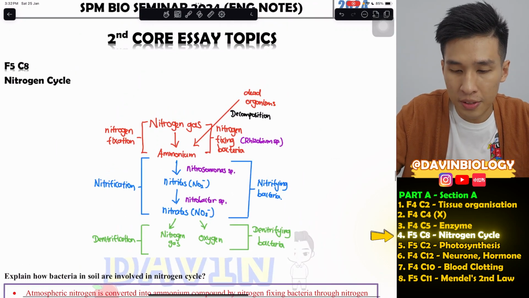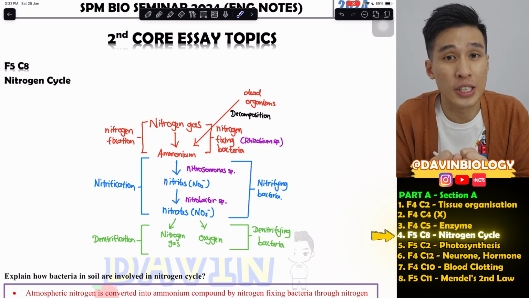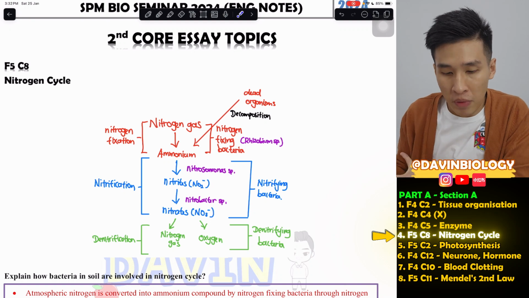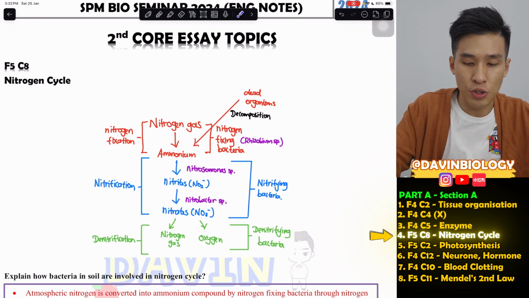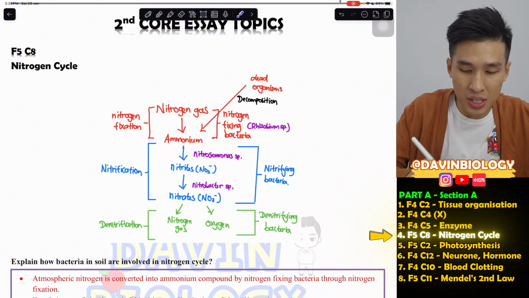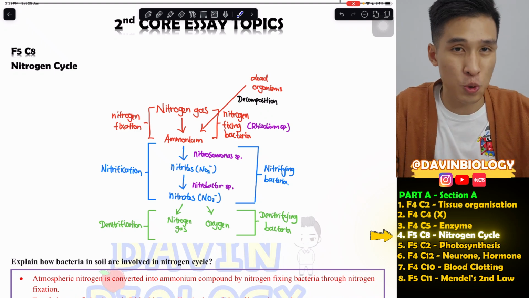Now, nitrogen cycle basically is a process that occurs in soil, and plants rely on this cycle a lot because plants need nitrogen a lot. It's very important for plants. But plant cannot directly absorb nitrogen gas from the atmosphere. It only can absorb nitrogen in the form of certain ions, which these ions are only produced through the nitrogen cycle. Not only, but are mainly produced through the nitrogen cycle.